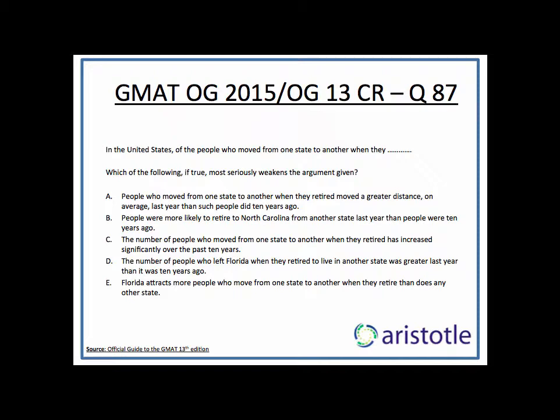A says people who moved from one state to another when they retired moved a greater distance. How much they move, why do we care? B says people were more likely to retire to North Carolina. Irrelevant. A lot of the times, if you've seen my other explanations, you would have noticed I don't even read the option completely. Do I suggest you do so?